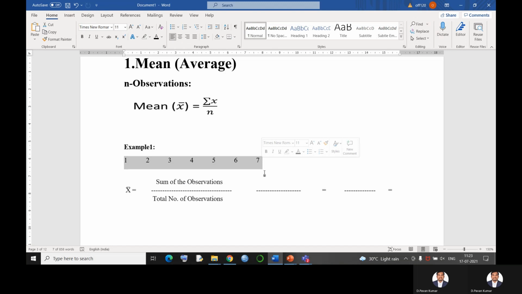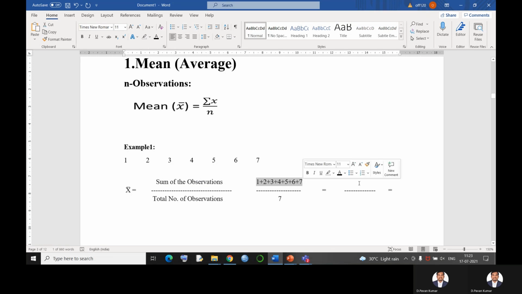So in such cases, how do we find out the mean? We have only one formula: x bar is equal to sum of the observations by total number of observations. Sum of the observations is simply adding those values. That is 1 plus 2 plus 3 plus 4 plus 5 plus 6 plus 7, whole divided by total number of observations. How many observations do we have? 7 observations. By adding these values, 1 plus 2 is 3, 3 plus 3 is 6, 6 plus 4 is 10, 10 plus 5 is 15, 15 plus 6 is 21, 21 plus 7 is 28.